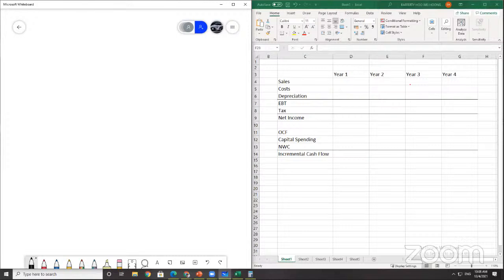From the question here, they show you year 0, 1, 2, 3, and 4. Investment $24,000. Sales revenue 12,500 for year 1, 13,000 for year 2, 13,500 year 3, and 10,500 for year 4. This is the sales revenue. So you can put your sales revenue over here. Again, this is your sales revenue for each year: 12,500, 13,000,